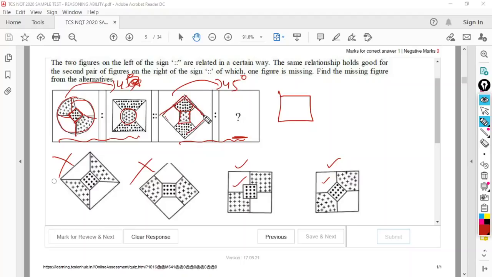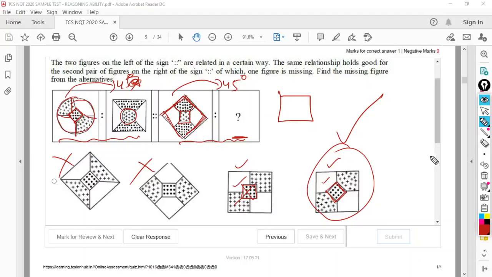So the outside diamond should go inside. So only the fourth option is satisfying, because inside we have a diamond. In this one, inside it is not a diamond, it is a square. So we should have a diamond inside, because in this figure it is outside. In the next figure it should go inside. So therefore the answer is option 4.